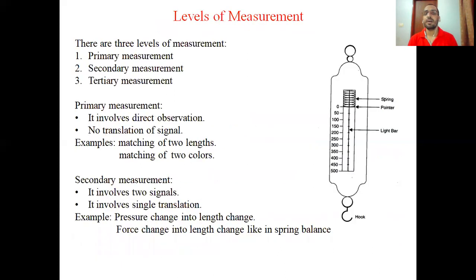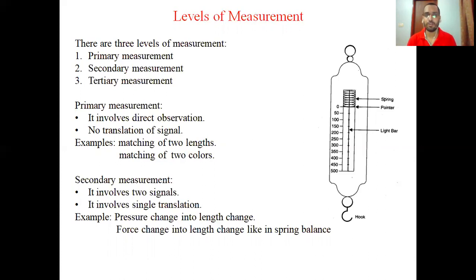Next is level of measurement. Levels of measurement are of three types. First one is the primary measurement. Second one is the secondary measurement. And third one is the tertiary measurement. What is primary measurement? What is secondary measurement? What is tertiary measurement? I will explain you in detail.